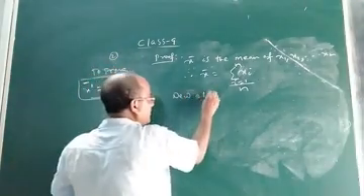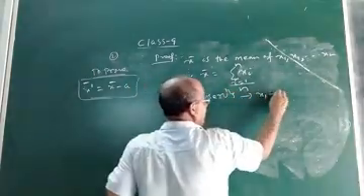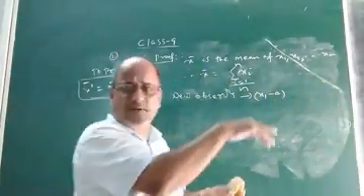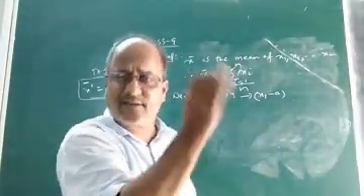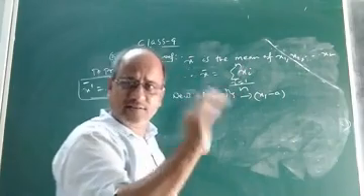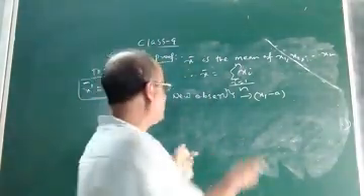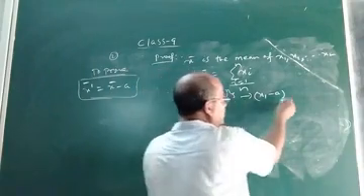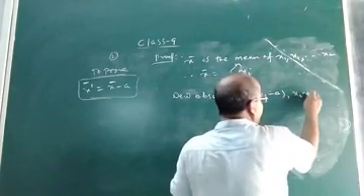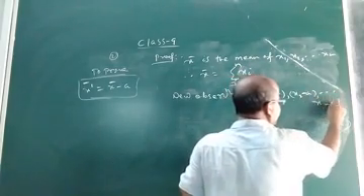Now, what are the new observations? Each observation, that is x1, x2 up to xn, is decreased by some non-zero constant a. Then what will be the new set of observations? The new set of n observations will be x1 minus a, x2 minus a, up to xn minus a.